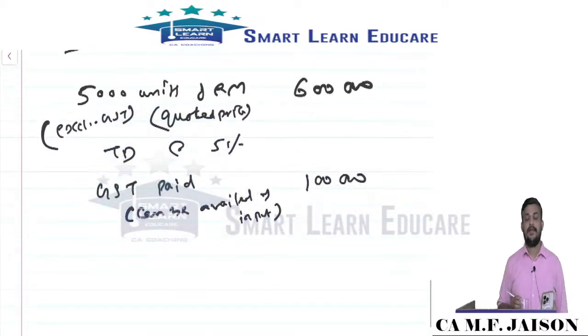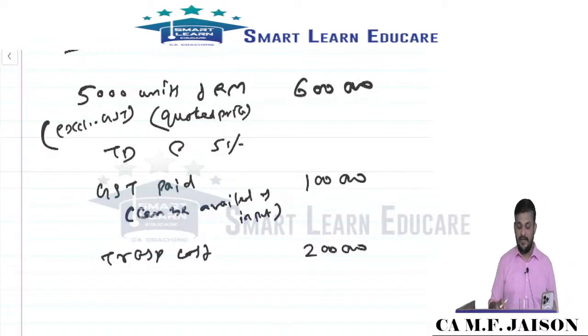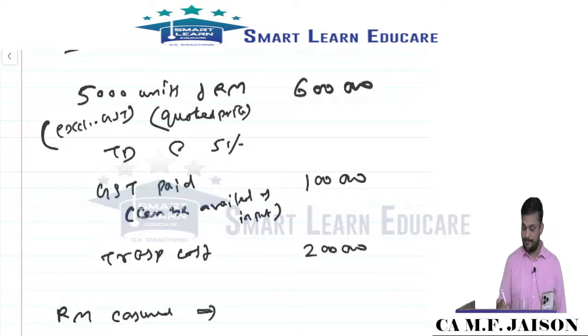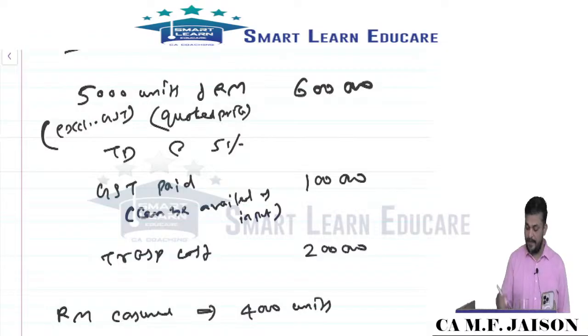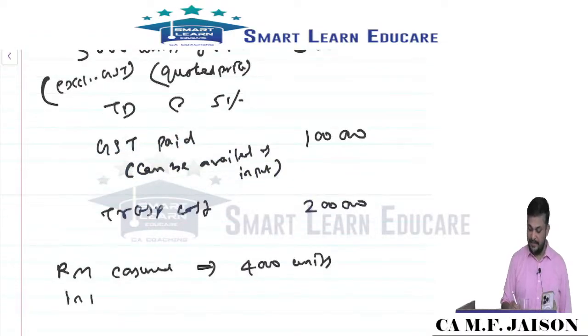Next, transportation cost. Transportation cost is 2 lakhs, for the 5,000 units of raw material. Now my dear friends, raw material consumed in production is 4,000 units.